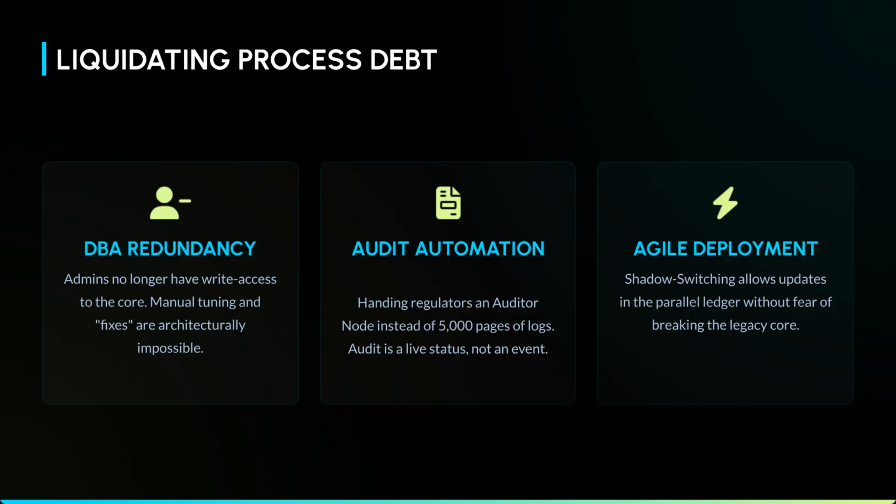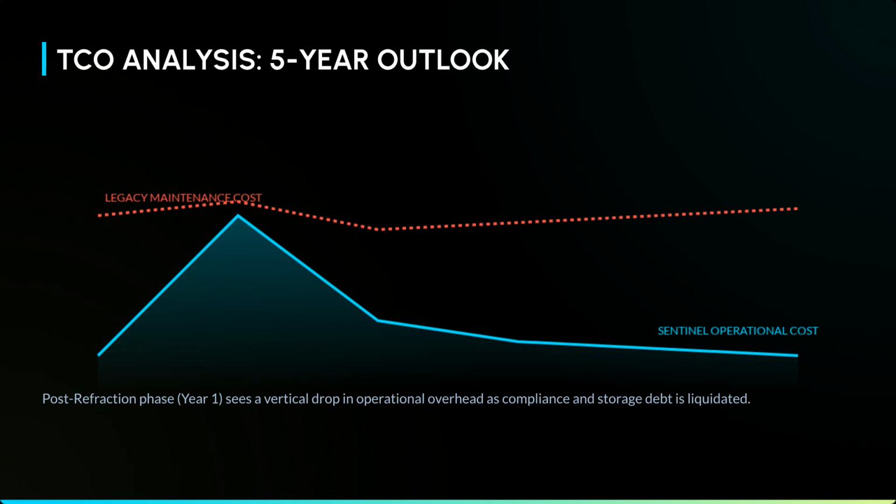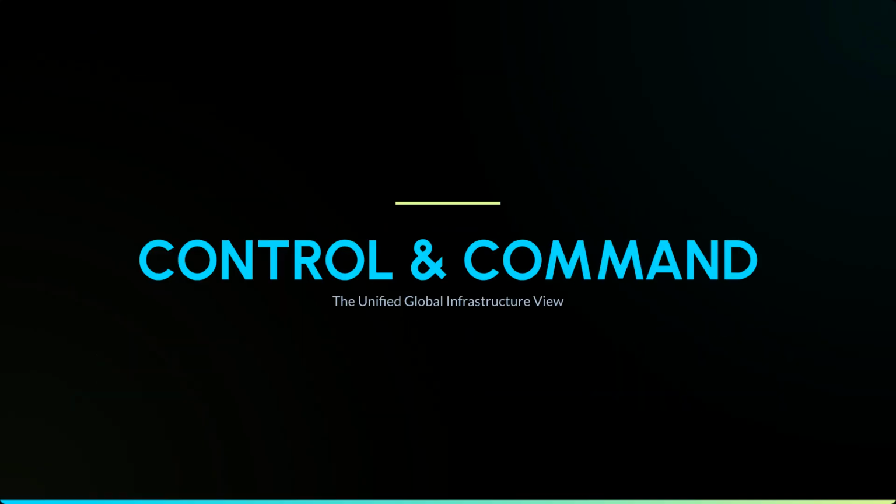Agile deployment allows updates in the parallel ledger without impacting the legacy core. This is the death of root access, replacing privilege with mathematical proof. Once the hardware witnesses the state, not even the system's creator can alter history. Our TCO analysis shows a vertical drop in operational overhead in the first year post-refraction as compliance and storage debt are liquidated. Sentinel OS provides control and command through a unified global infrastructure view.